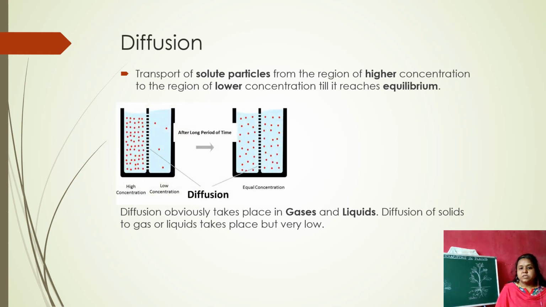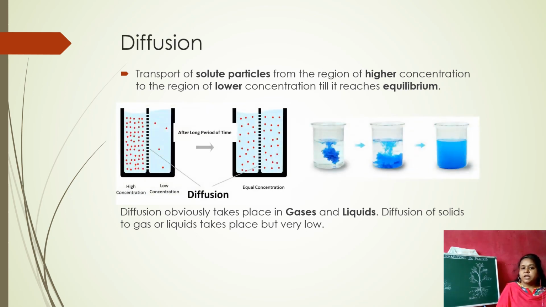Next, coming to the process of diffusion. Diffusion is the transport of solute particles from the region of higher concentration to the lower concentration till it reaches equilibrium. What does diffusion mean? It is the passing of the substances. Here the substances are in the higher concentration, and they can move through the membrane to where there is a lower concentration, and they will move till they attain equilibrium.